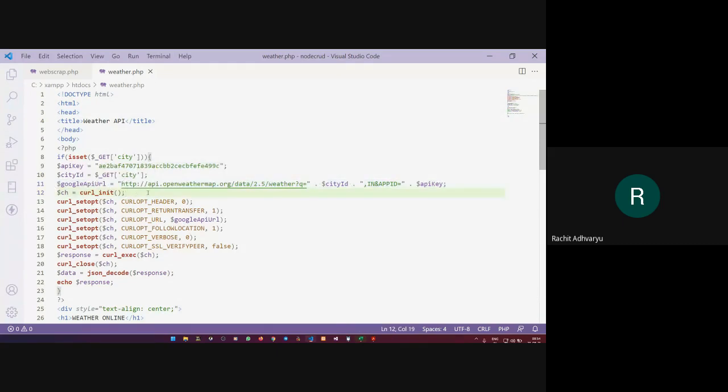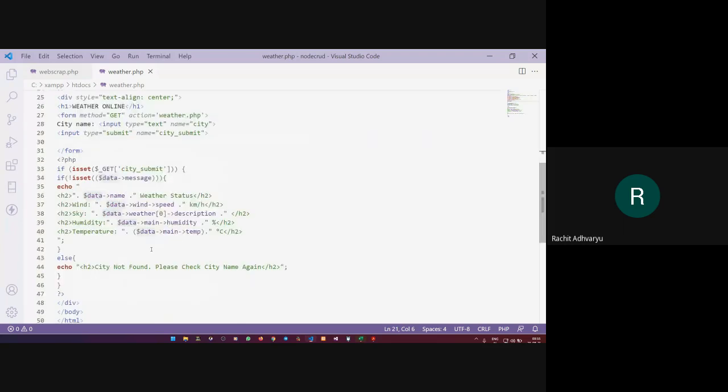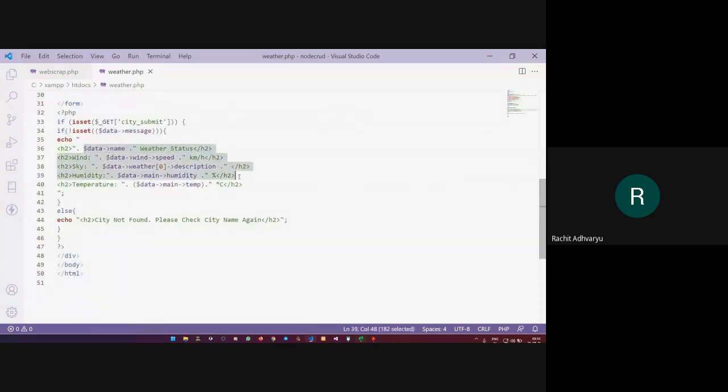Once I get this URL, I will execute my curl, set up some of the options, and whatever output I get from the curl execution, I store it in the response variable. This response variable will have JSON data, which is to be decoded first, and then used to print whatever you want as weather details for a particular city.